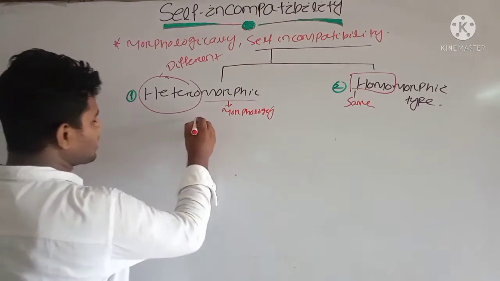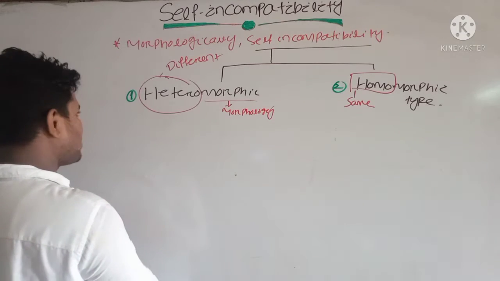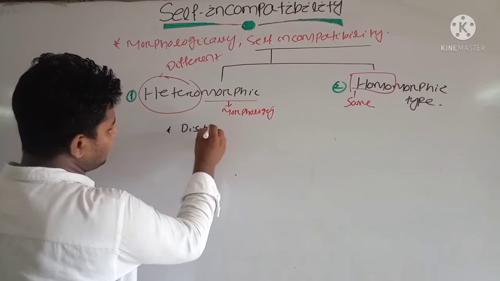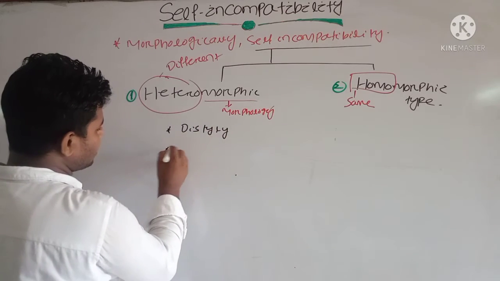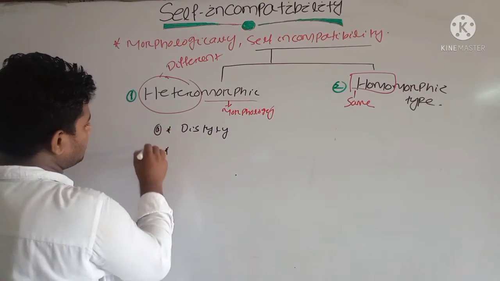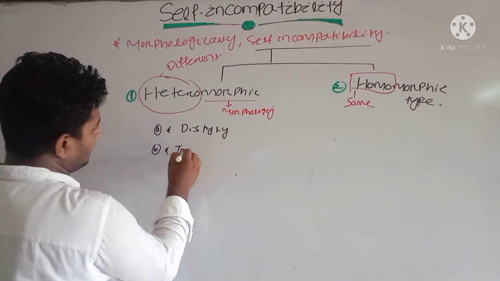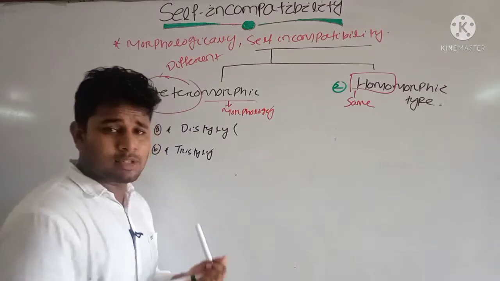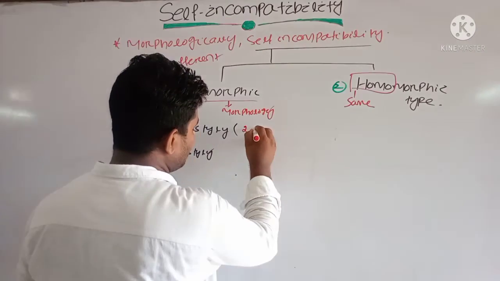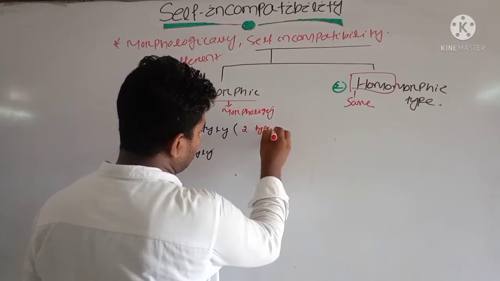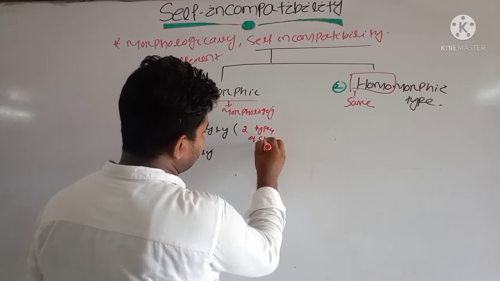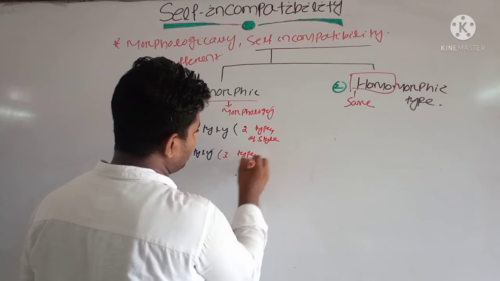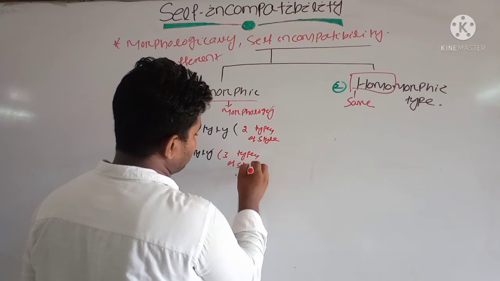Basically, in heteromorphic type, there may be two conditions: one is distyly, and the second one is tristyly. In distyly, two types of styles are present, and in tristyly, three types of styles are present.